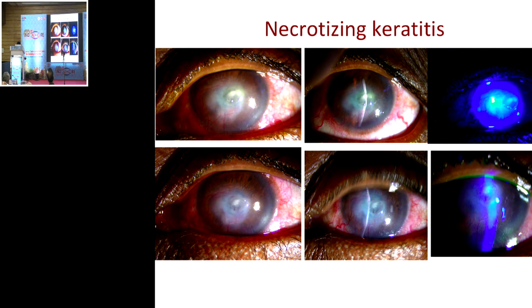This is a typical necrotizing keratitis which I am trying to talk about. When you have a lesion, the patient may give a history of recurrence, has a small corneal opacity, and this is the area which is dense yellowish. You really start thinking, am I dealing with a secondary infection in a case of viral keratitis? So this is the infiltrate over here, and there is thinning along with it. And this vascularization over here tells you this is the chronicity of the disease. This is a typical necrotizing viral keratitis, and the patient needs oral antivirals in this kind of condition.